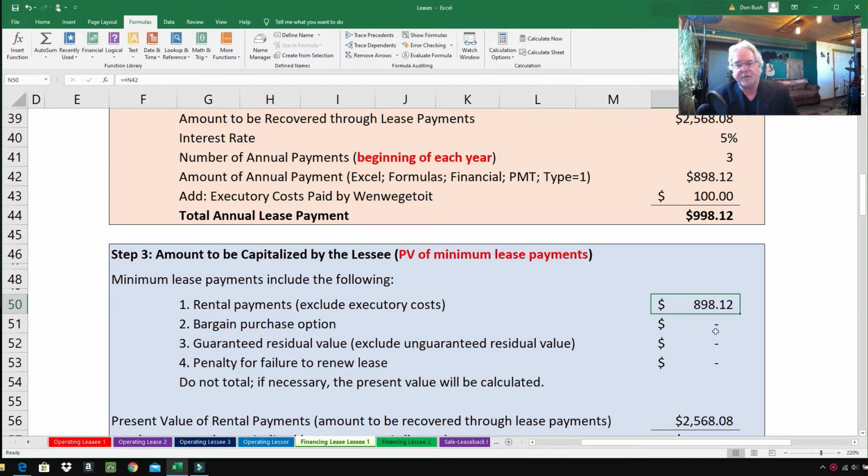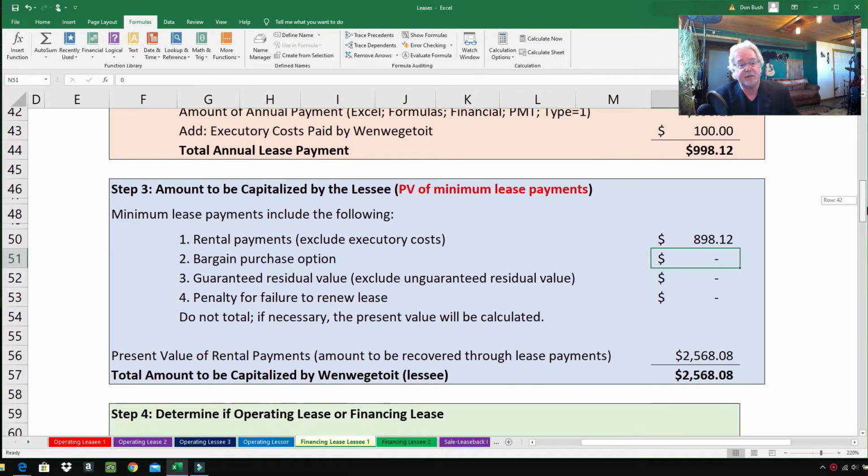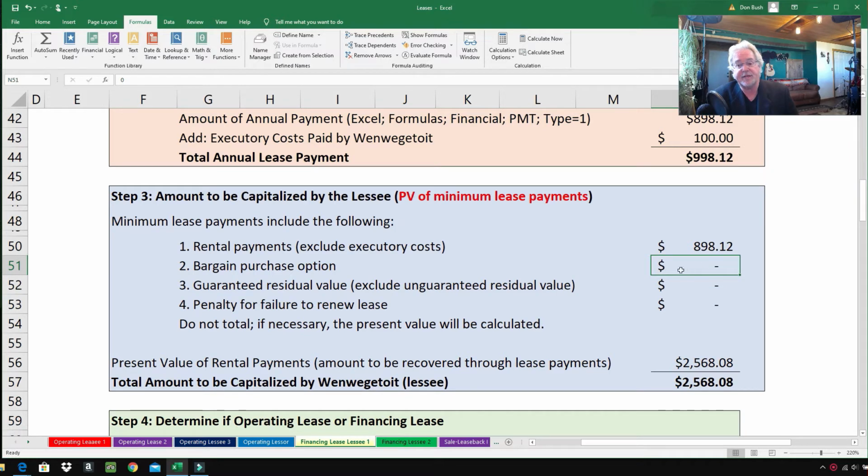So the bargain purchase option, there is no bargain purchase option. When we get to a construction, cannot buy this generator for $1 or $10 or a really good deal. There's no such thing in the contract, so it's zero. Guaranteed residual value, there is no guaranteed residual value. There is an unguaranteed, but we don't include unguaranteed, only guaranteed. Penalty for failure to renew the lease. Well, the lease is not going to be renewed at the end of 3 years, and so there's no penalty.